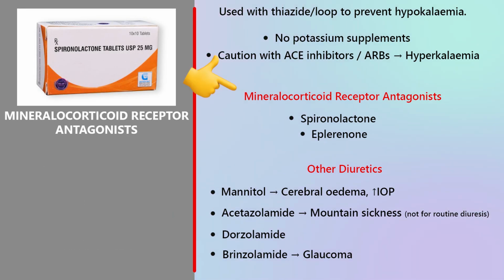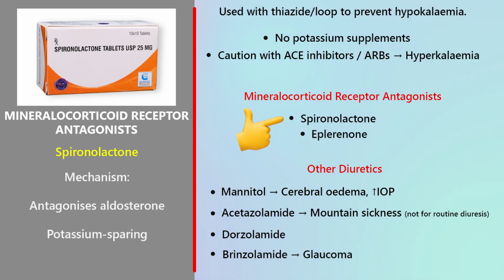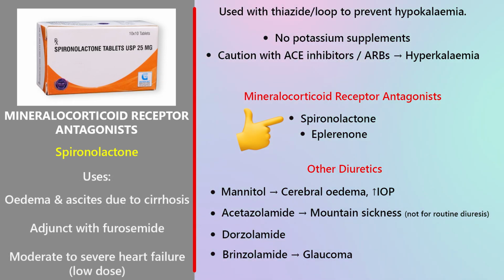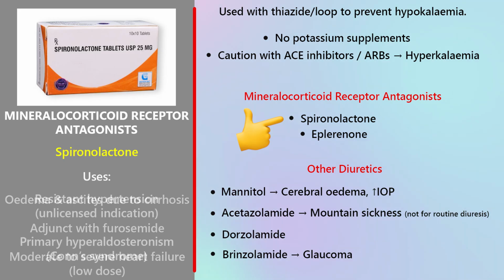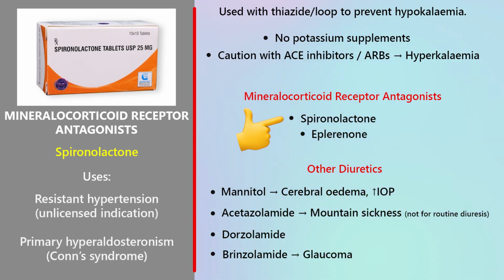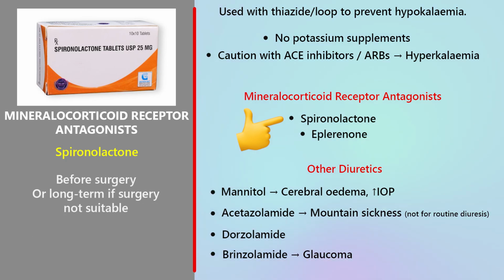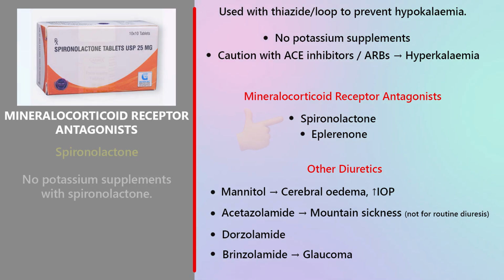Mineralocorticoid receptor antagonists. Spironolactone. Spironolactone mechanism: antagonizes aldosterone. Potassium-sparing. Uses: oedema and ascites due to cirrhosis. Adjunct with furosemide, moderate to severe heart failure, low dose. Resistant hypertension, unlicensed indication. Primary hyperaldosteronism, Conn's syndrome, before surgery or long-term if surgery not suitable. No potassium supplements with spironolactone.